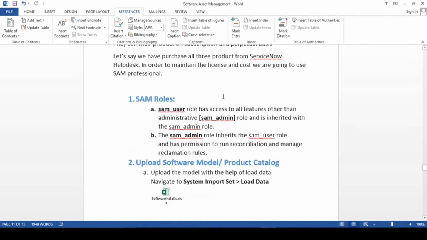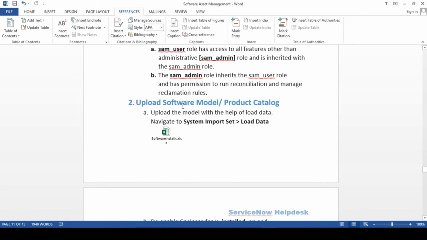Fine. So what we have to do, upload the software model basically, the product catalog, slash product catalog over here.